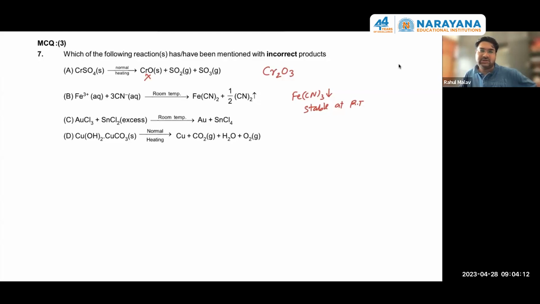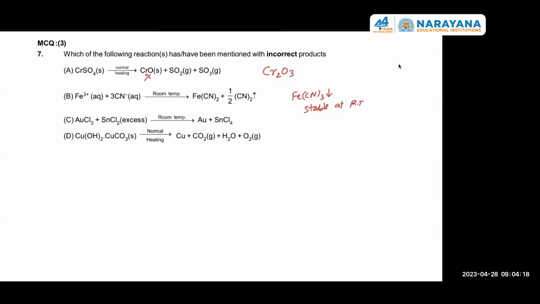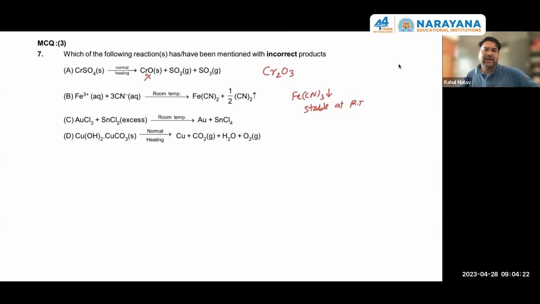But at room temperature, it is stable. In C option, it is simple. Everybody knows this reaction. Colloidal solution of gold. In D case, again, on the normal heating, it will not break into Cu. It will remain as CuO. So simple inputs are there. So the incorrect options are A, B, and D.